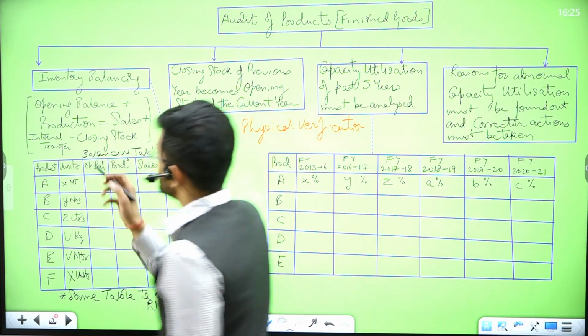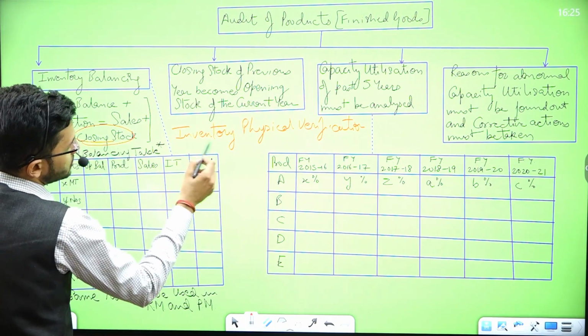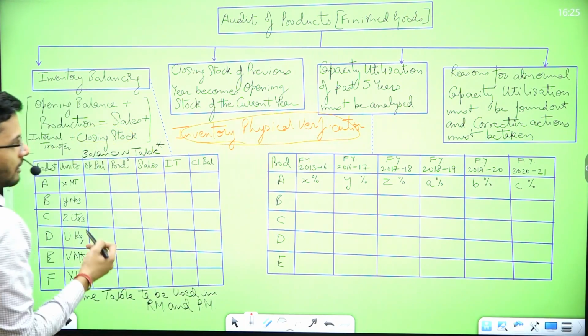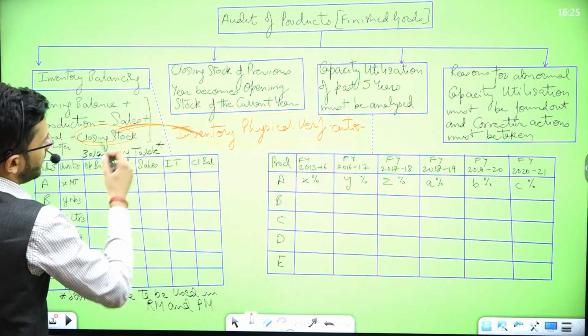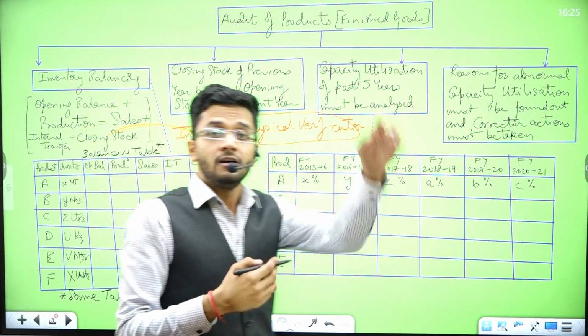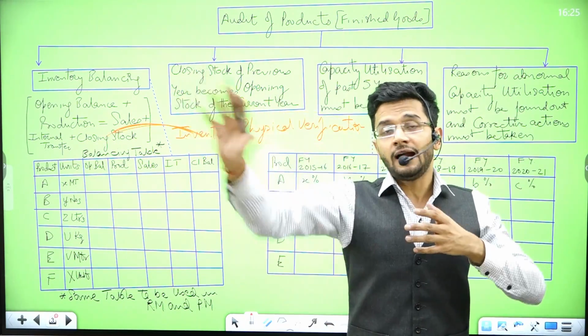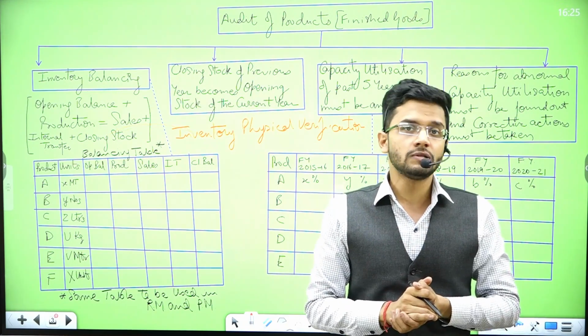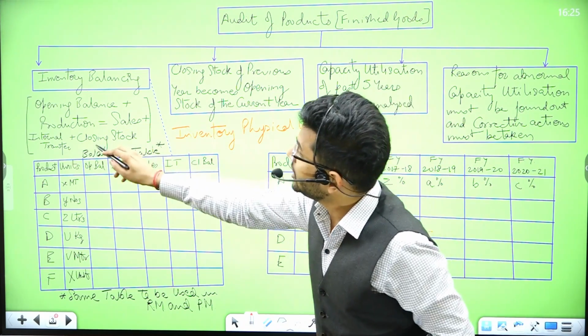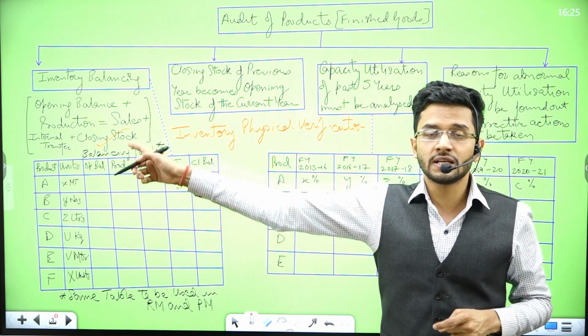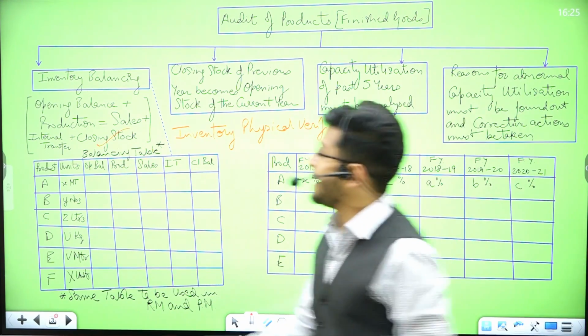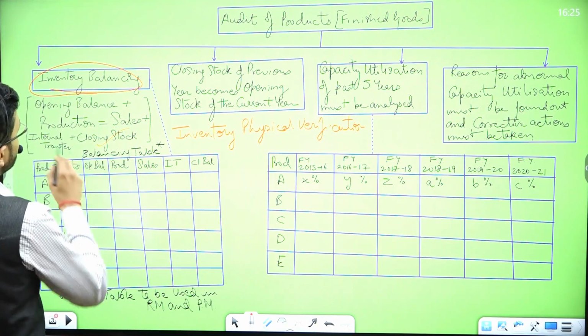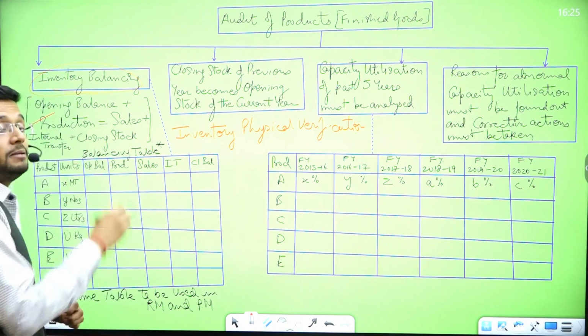So using this equation, we cross tally these numbers with the physical inventory verification numbers, and then we match both of them to ascertain whether the inventory which is physically present at the warehouse at the year end of finished goods is actually equal to the inventory which we reach using this particular equation. So this inventory balancing serves more than one purpose. This is a very, very important step.